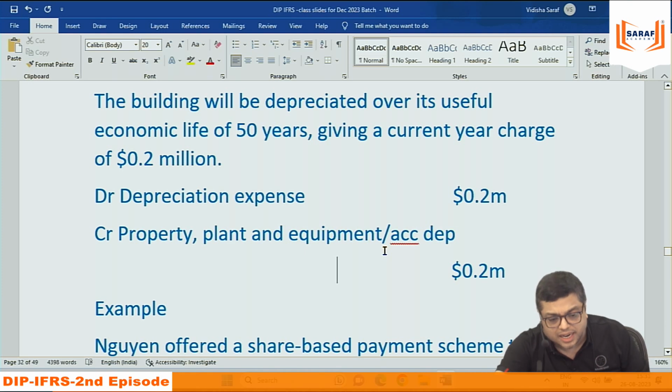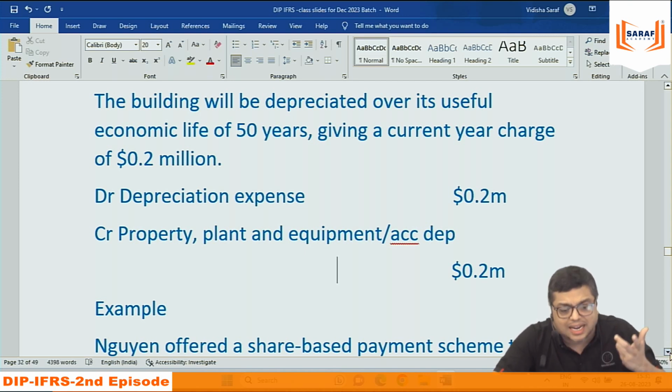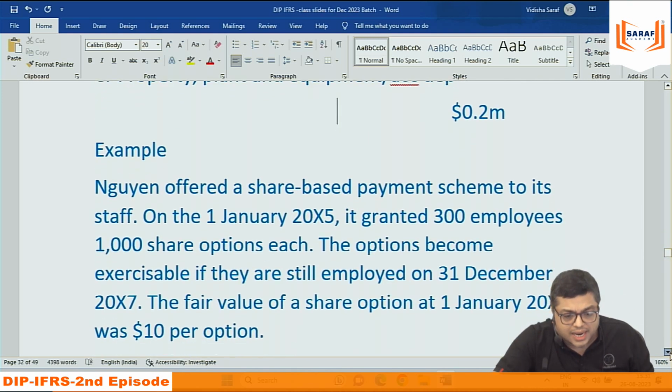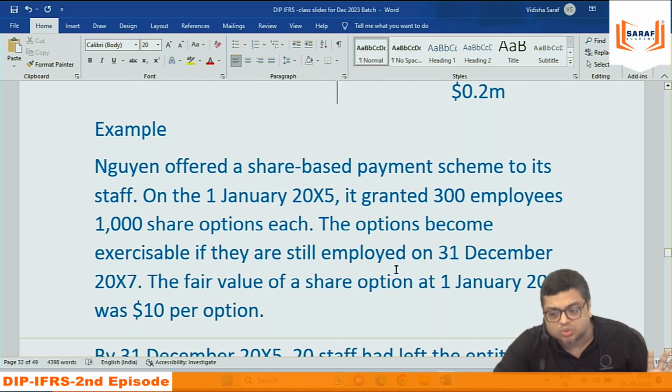Debit all expenditure and losses, debit increase in assets, credit all incomes and gains, credit increase in liability. It's upon us the way we want to understand.